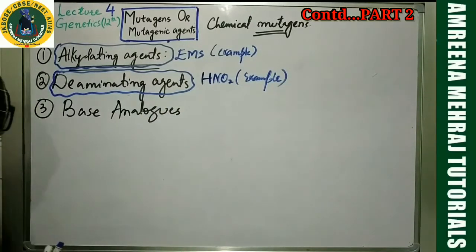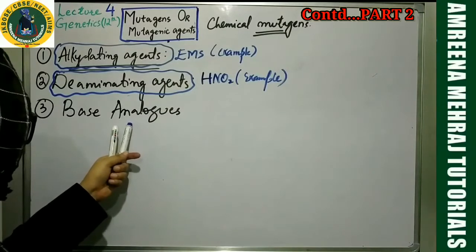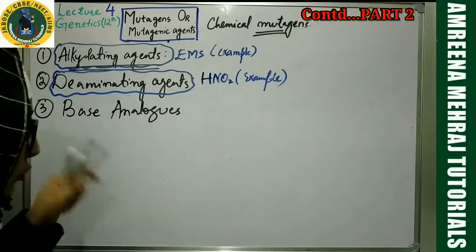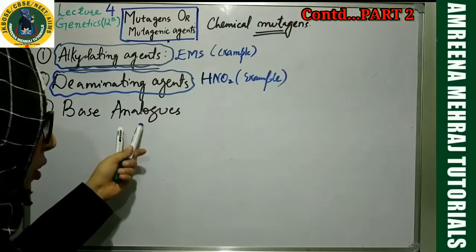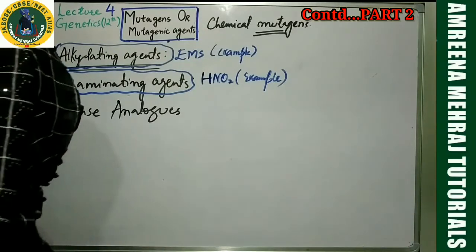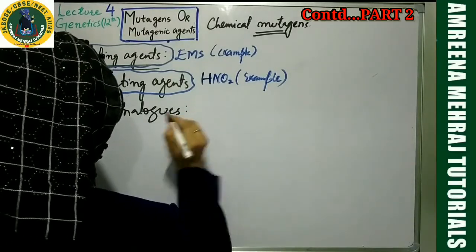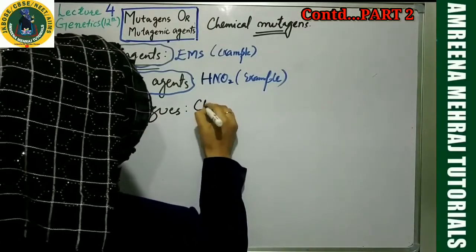So base analogues, my dear students, as the name indicates, analogues. There will be some chemical which will be resembling a base, but that won't be the correct base. But it's an analog. It resembles. So what are base analogues? Basically, I need to write down over here. That's very important. Base analogues will be such chemicals